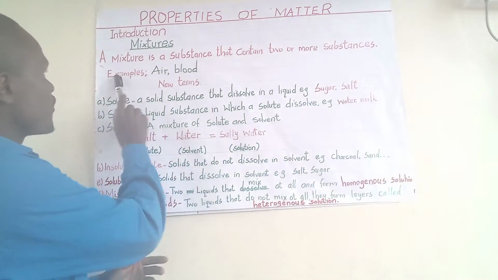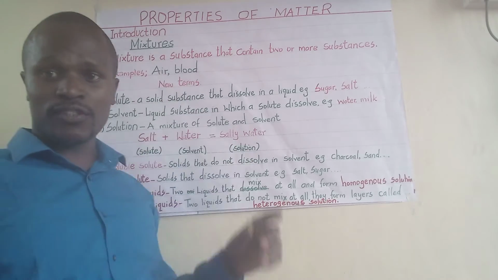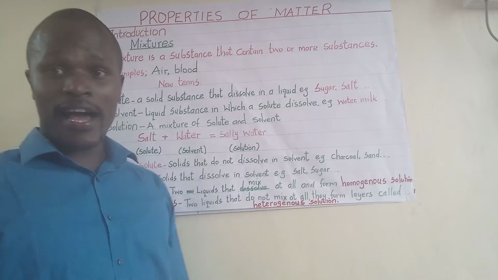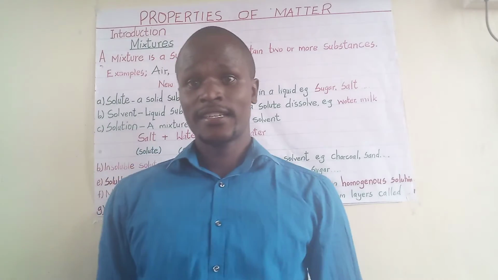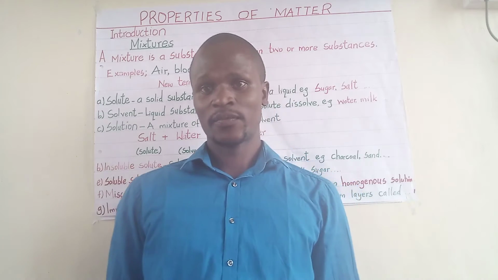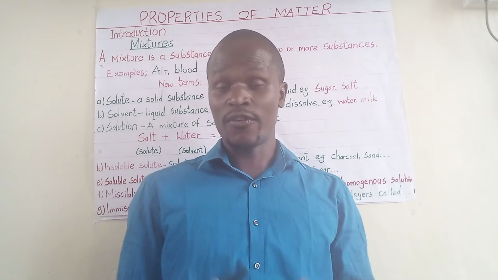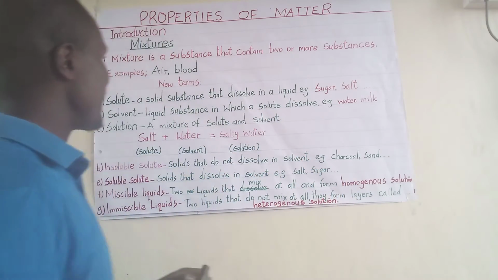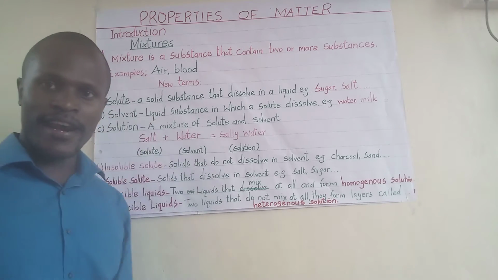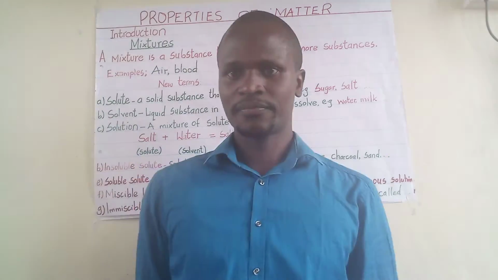Now, I've given you examples of mixtures. I've talked about air and blood. After that, we have some words that we must know when we're talking about mixtures. The first word that we are going to learn about is solute. Can you say solute? Now, what is a solute?